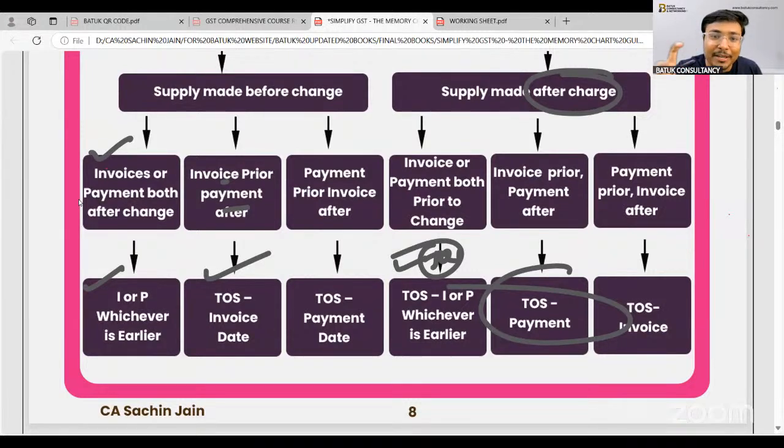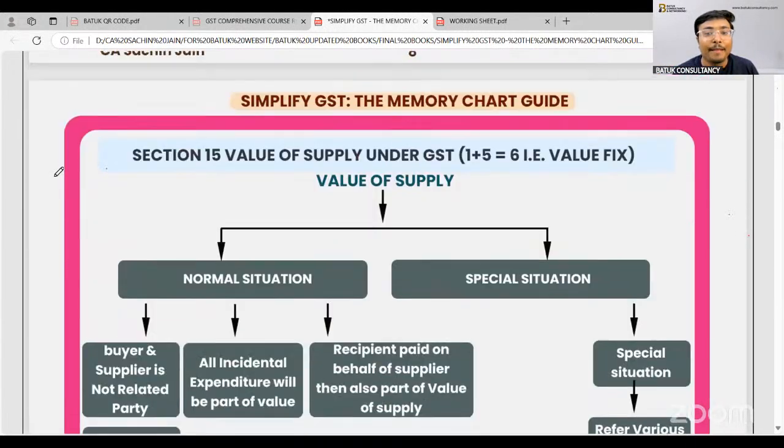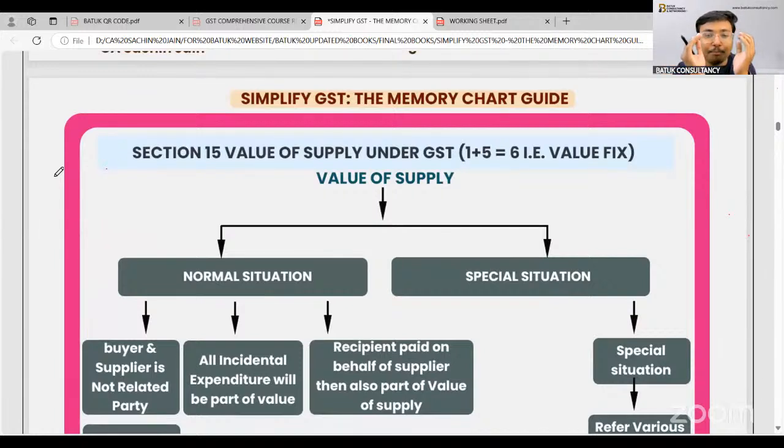So, sir, through this particular chart, I think you get the concept, the importance of the time of supply.